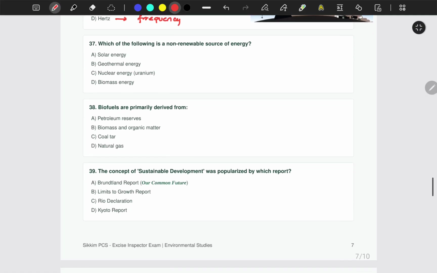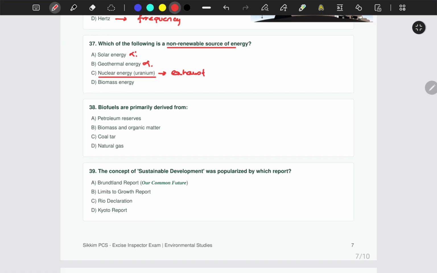Next one, okay, question number 37, which of the following is a non-renewable source of energy? Solar energy, it is a renewable source of energy. This is wrong. Geothermal energy, we generally consider this as a renewable source of energy. Nuclear energy, uranium. See, technically this nuclear energy is not a renewable source of energy, because it is exhaustible, right?